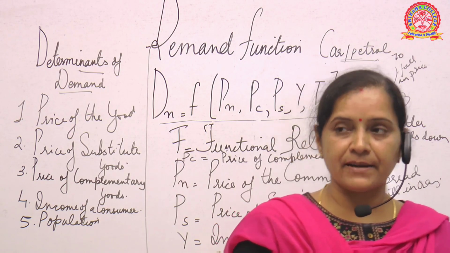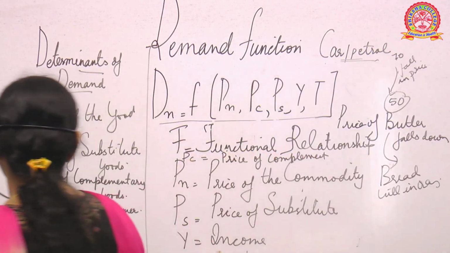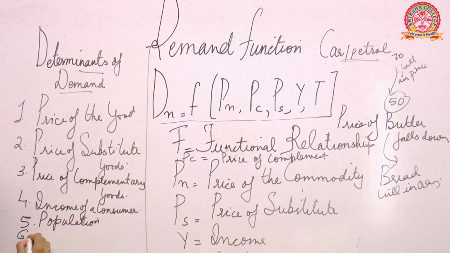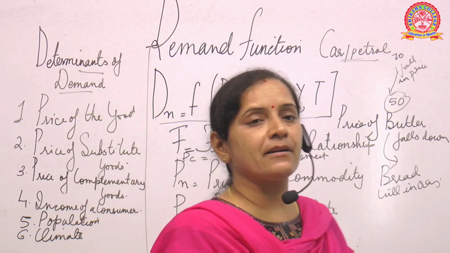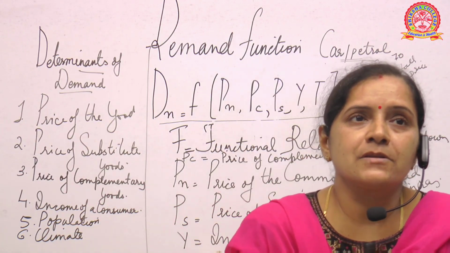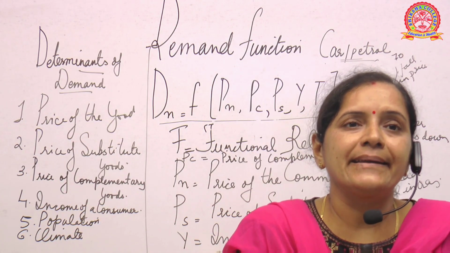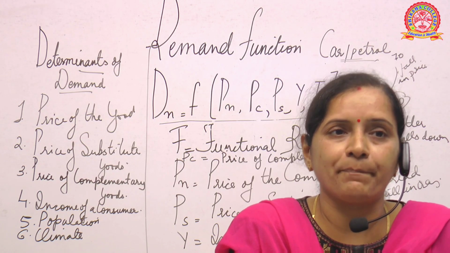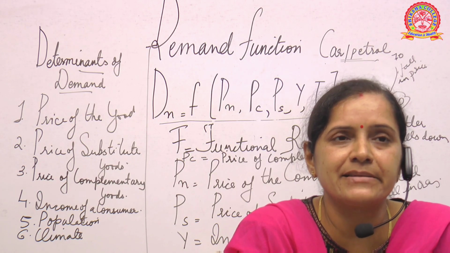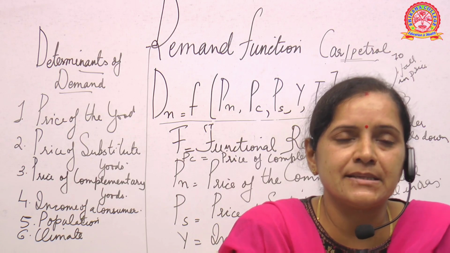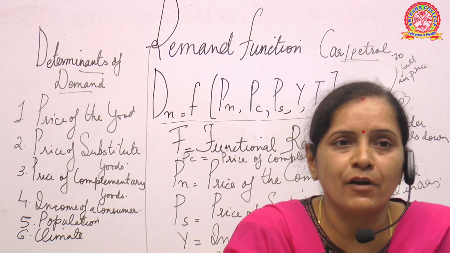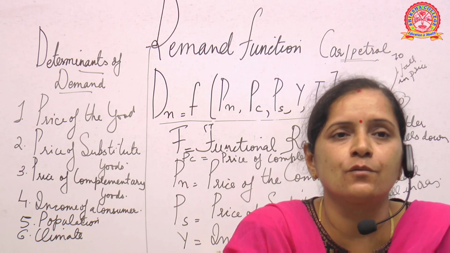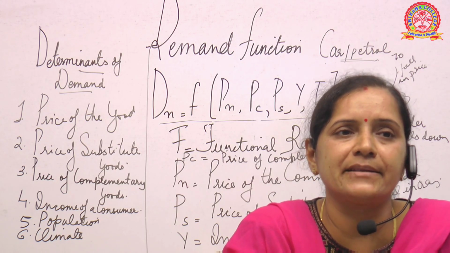Then comes the last factor, that is climate. This is also a very important geographical factor, which is a determinant of your demand. Many things depend on climate. For example, India is a country which has a tropical kind of climate. We experience less cold, and throughout the year it is very hot. So what will happen? The demand for AC, coolers, and fans will always be high in the market.